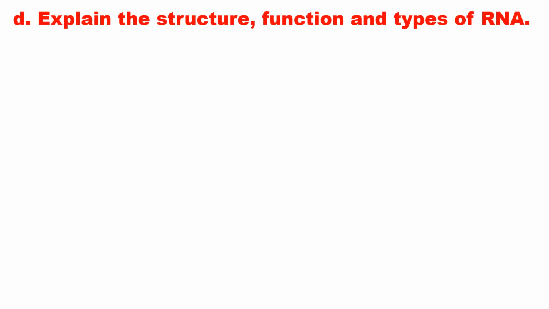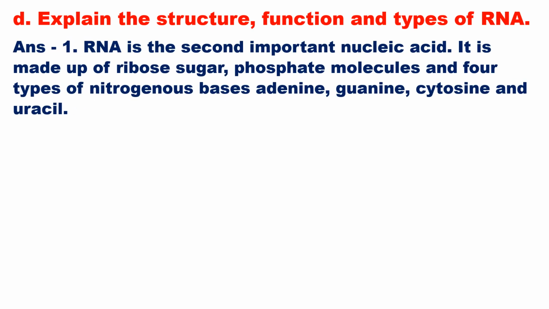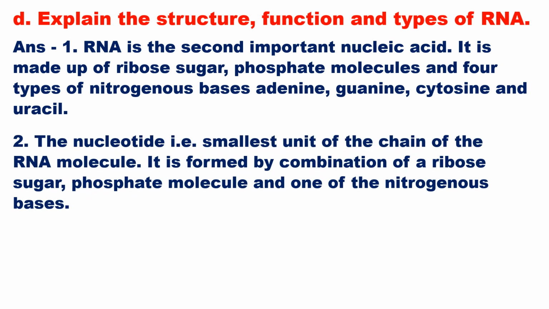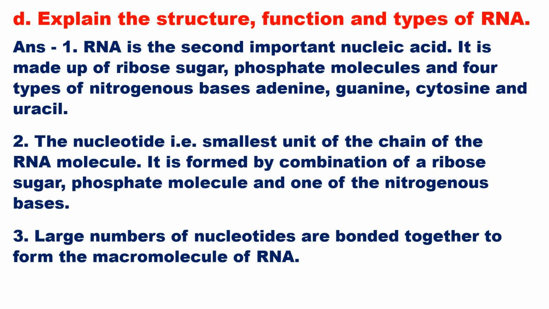Explain the structure, function, and types of RNA. Answer: RNA is the second important nucleic acid. It is made up of ribose sugar, phosphate molecules, and 4 types of nitrogenous bases: adenine, guanine, cytosine, and uracil. The nucleotide is the smallest unit of the chain of the RNA molecule. It is formed by a combination of a ribose sugar, phosphate molecule, and one of the nitrogenous bases. Large numbers of nucleotides are bonded together to form the macromolecule of RNA.